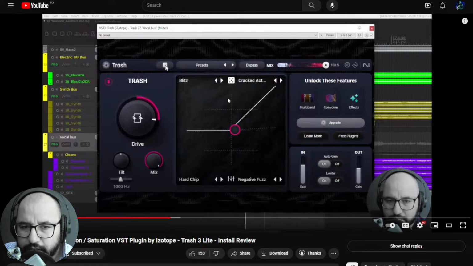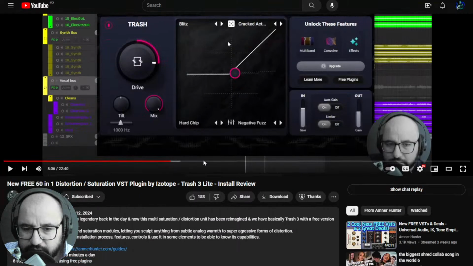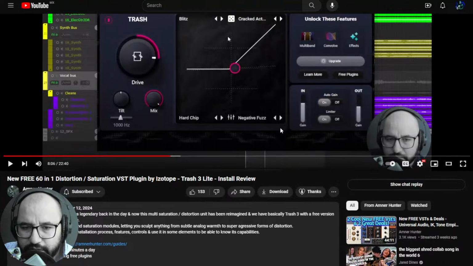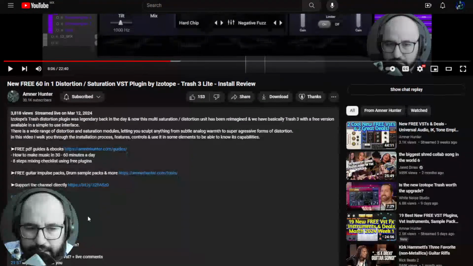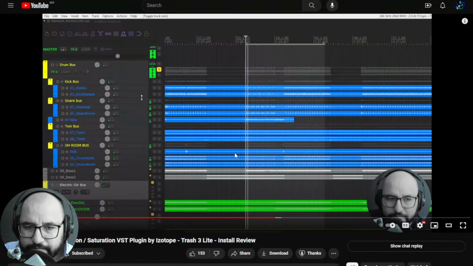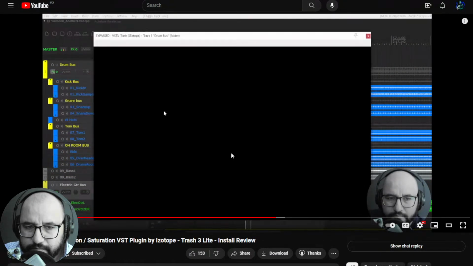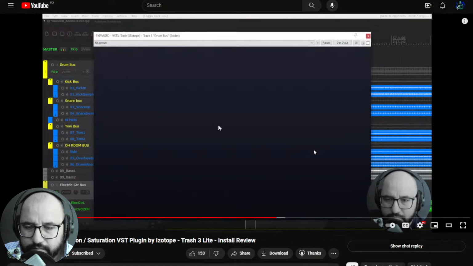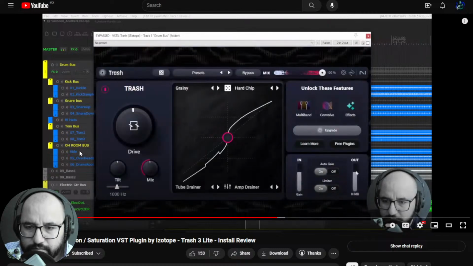It has also a cool randomizer control here to randomize all of the functions, also auto gain and limiter, pretty cool. And let's check it out also on drums, for instance. Okay, let's engage auto gain.